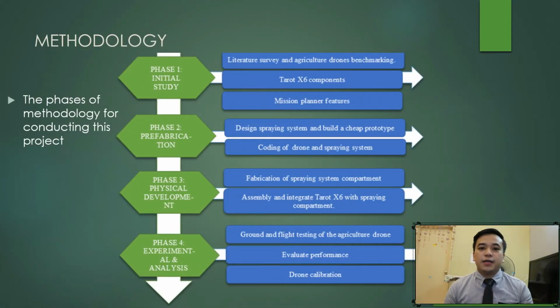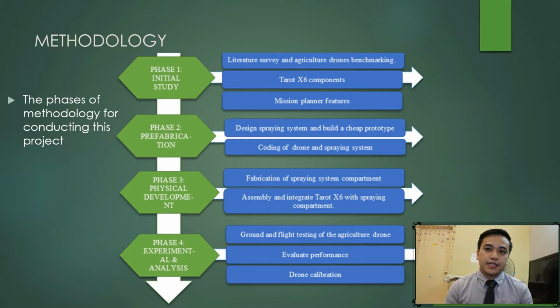So here's my methodology throughout my project. There are 4 phases of study. First is the initial study. What I need to do is the literature survey, and then study more about drones and compare previous models of drones.